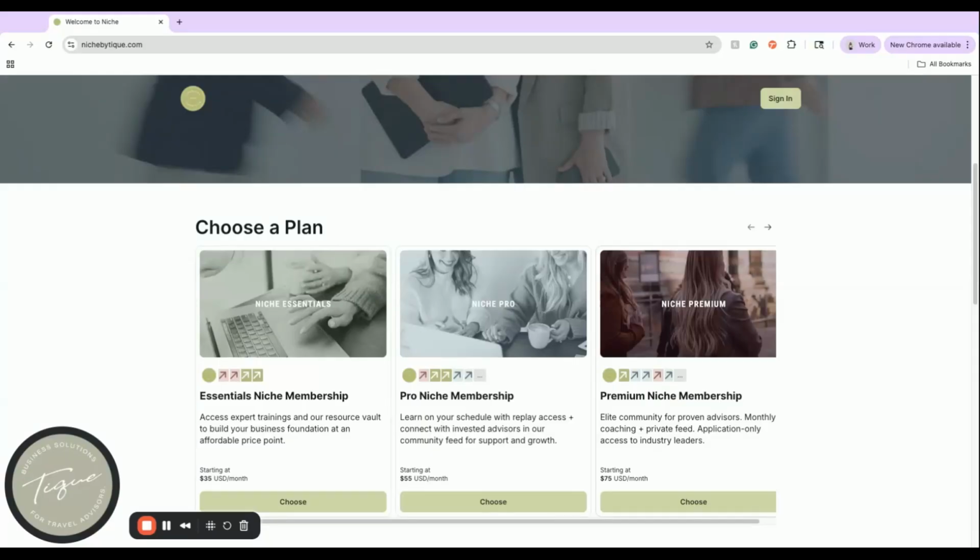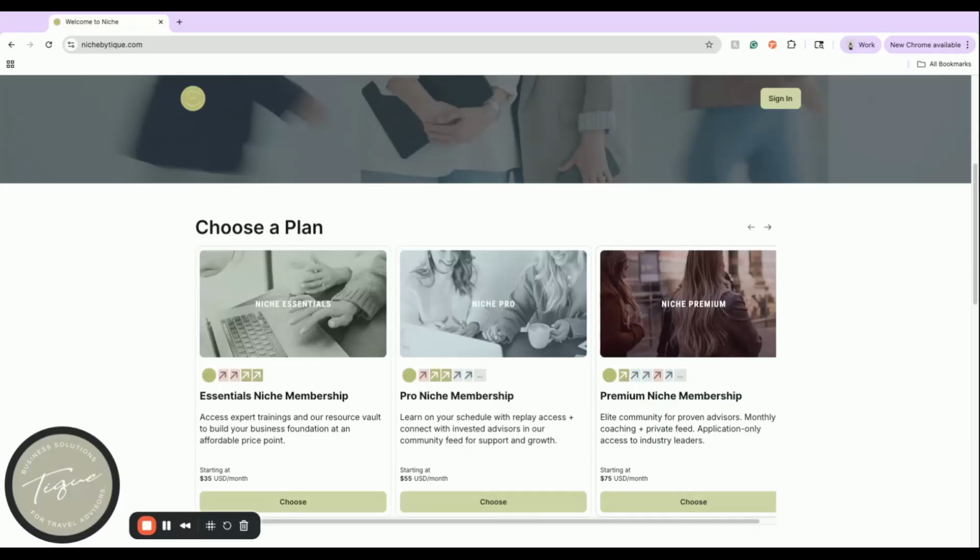Our pro membership tier includes all of that, but it gets access to the replay library for all of our live events that our essentials have access to, as well as getting the ability to engage inside the community feed, to like posts, to create posts, to ask questions, and to help others out through commenting. Then we have our niche premium tier, and this is for someone who has been in the business for 3+ years, who is selling an average of $750,000 in revenue year over year, and they are full-time travel advisors.